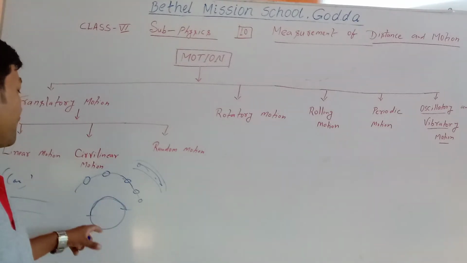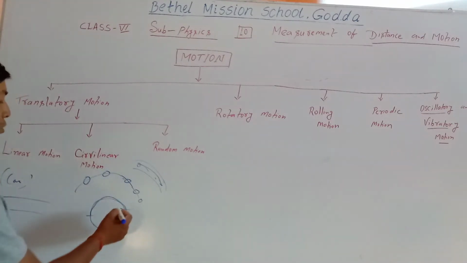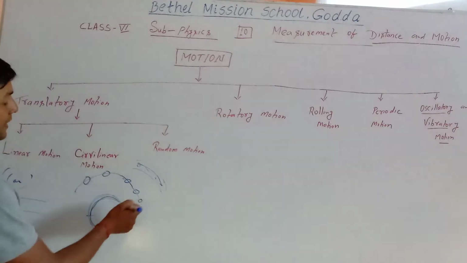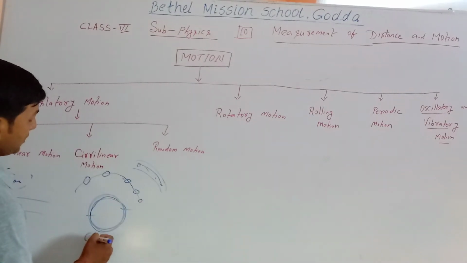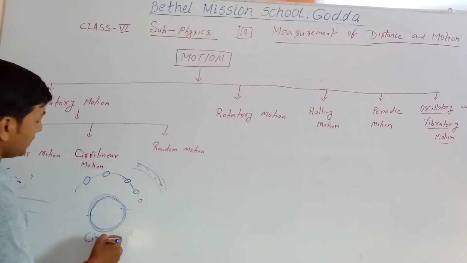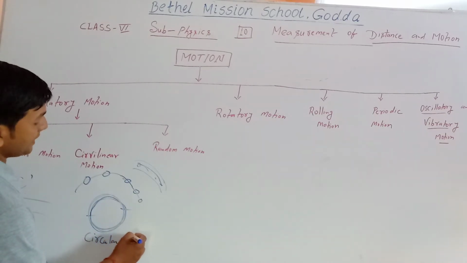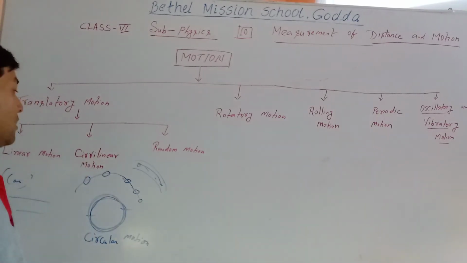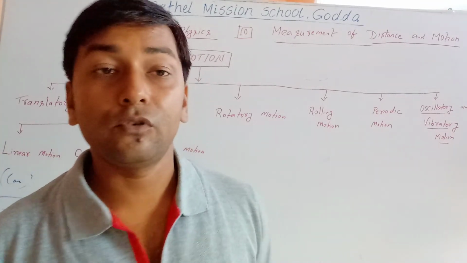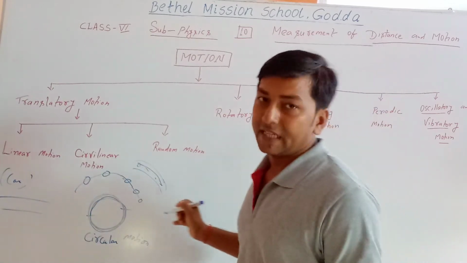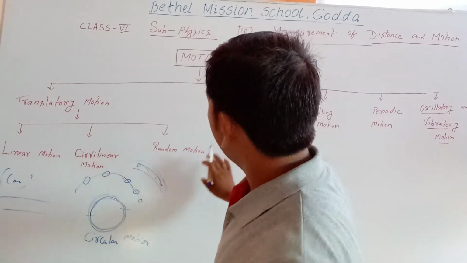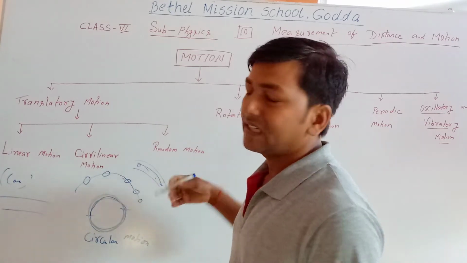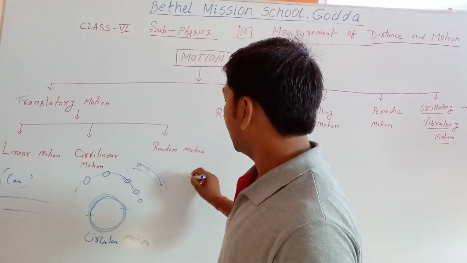But when a body moves as a whole in a circular path, it is called circular motion. It is a special type of curvilinear motion. And now random motion. Random motion is when a body moves randomly, meaning there is no fixed path.